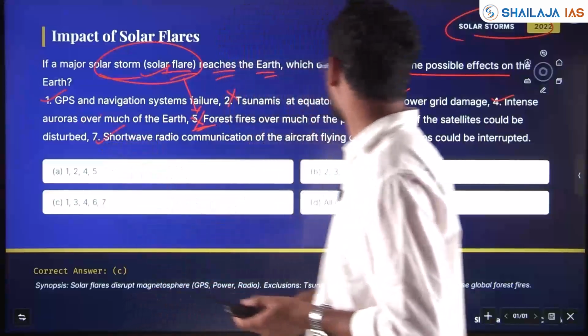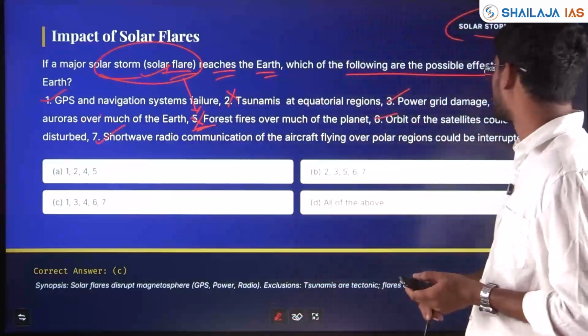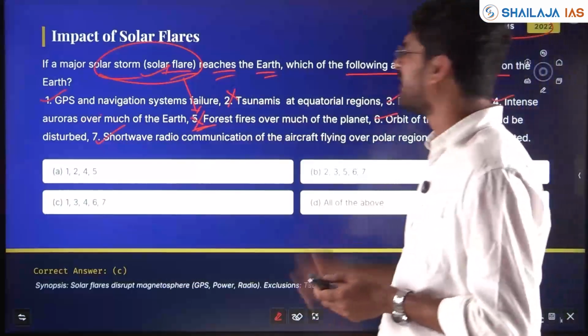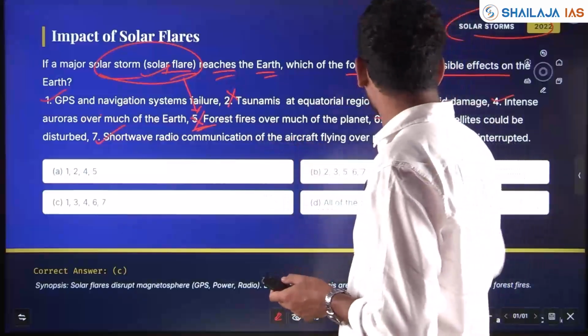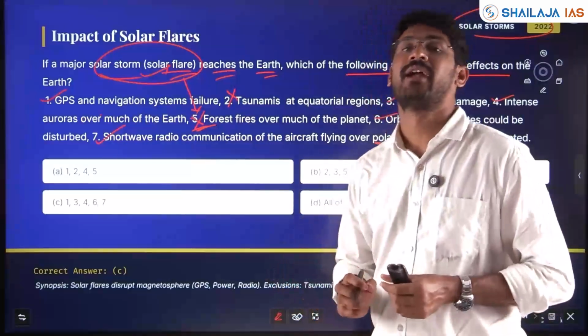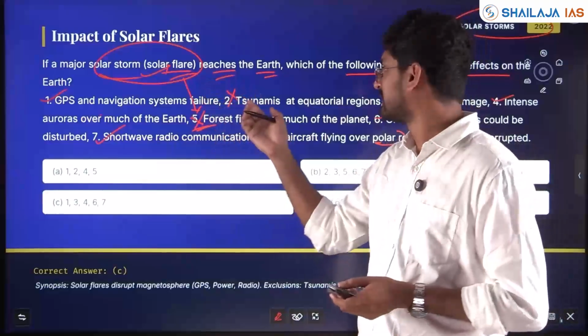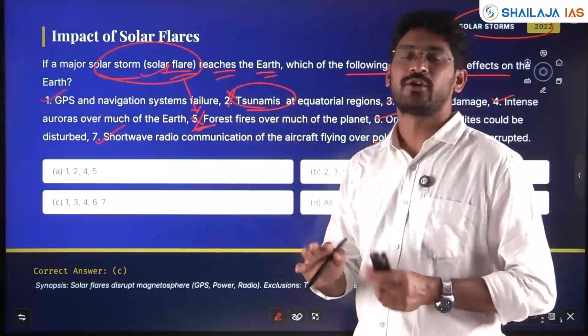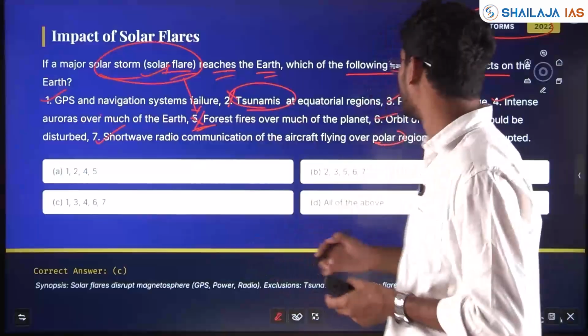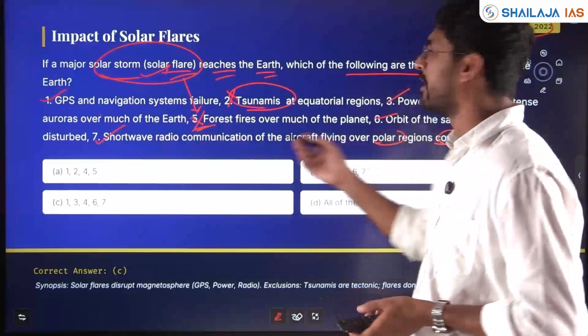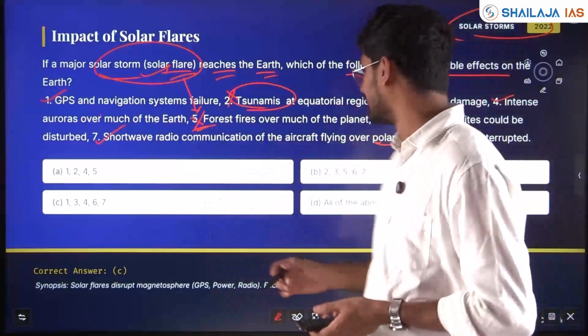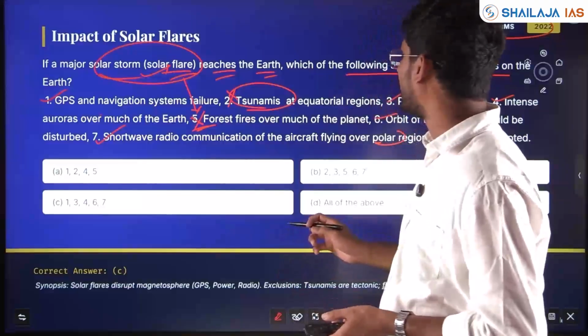Shortwave radio communication of the aircraft flying over the polar region could also be interrupted. And the extreme statements, these are not caused by solar flares. Tsunamis are caused by tectonic earthquakes in the ocean mainly, and forest fires for different reasons. So 2 and 5 are wrong.